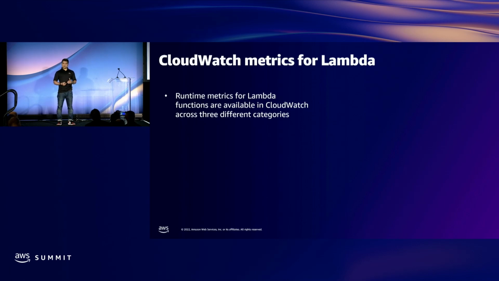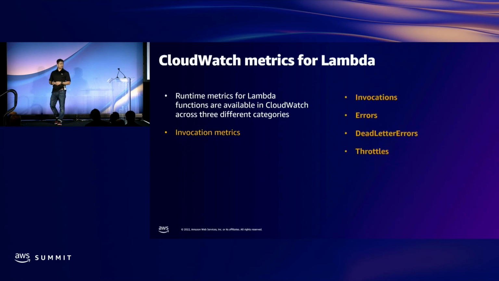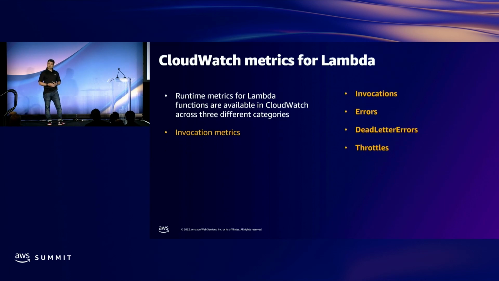When we talk about metrics, they're divided into three main categories. The first one is the invocation metrics, the basic one, which is how many times your function is invoked, errors, how many times it errored, dead letter errors, if your Lambda is called asynchronously and it's trying to insert messages into the dead letter queue, how many times it failed, and throttles, if you're trying to invoke your Lambda more than the concurrency.